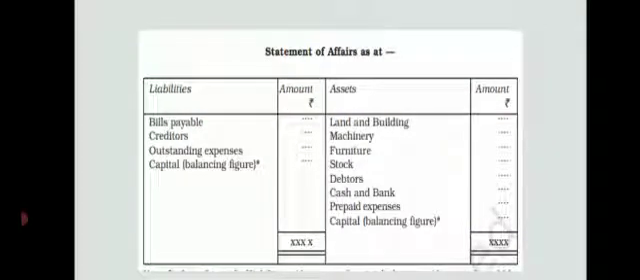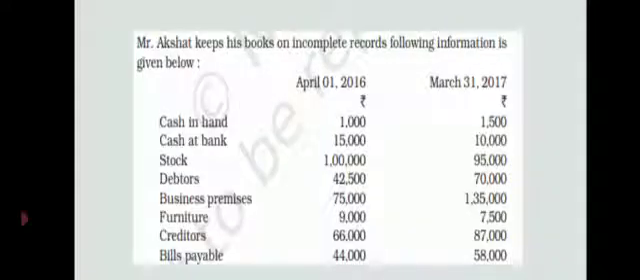We'll take a small problem today to find out opening capital as well as closing capital. Mr. Akshat keeps his books on incomplete records. The following information is given. Here on 2 different dates the information is provided: one is at the beginning of the financial year and the second one is at the end of the financial year, April 1, 2016 and March 31st, 2017. Assets and liabilities are given for 2 different periods, one at the opening and the second at the closing of the financial year.